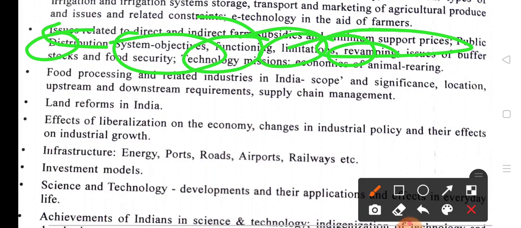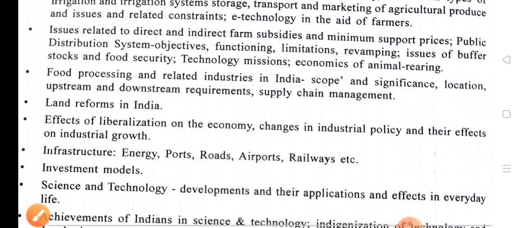food security, technology missions, and the economics of animal rearing. So please mug up, because all these topics are most important from your examination point of view. MSP is a hot topic, so you have to know about it. What is MSP, and all these things? What are the three laws related to the Farm Act bills?